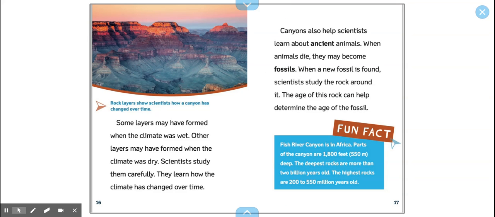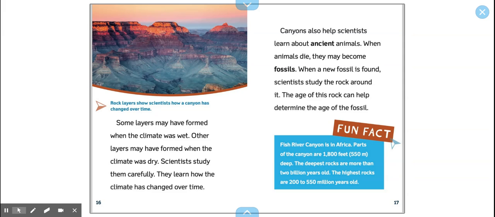Some layers may have formed when the climate was wet. Other layers may have formed when the climate was dry. Scientists study them carefully. They learn how the climate has changed over time. Canyons also help scientists learn about ancient animals. When animals die, they may become fossils. When a new fossil is found,